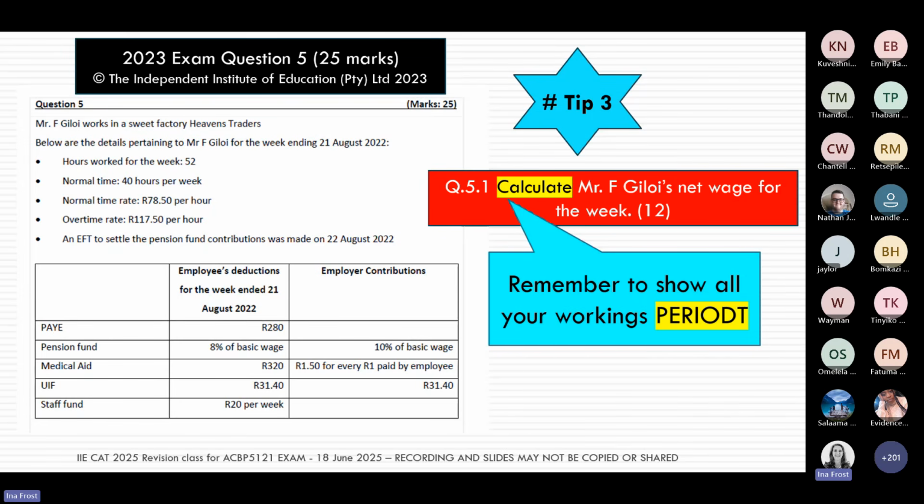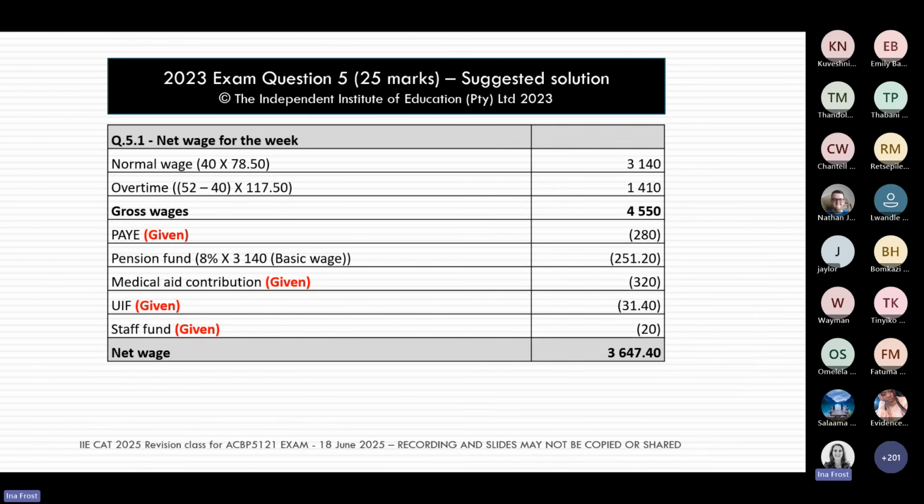And this particular part of the question was for 12 marks. So if something counts 12 marks, then we certainly want to see much more than just a final answer. You're definitely going to show us how you go about calculating the gross wages and what deductions must be made from our employee to get to their net wage. That was another way in which we can test you on learning unit number 8.